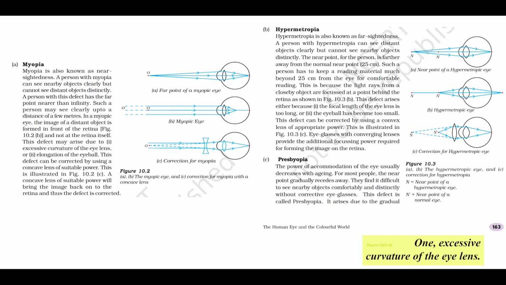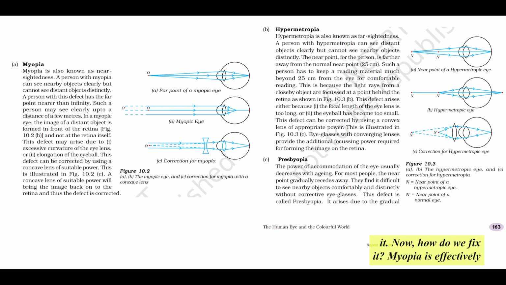Excessive curvature of the eye lens. This means the crystalline lens becomes too curved, too convex, making it overly powerful at bending light. 2. Elongation of the eyeball. The eyeball itself might have grown slightly longer than its normal spherical shape. In this case, even if the lens is normal, the retina is just positioned too far back, so the image forms before reaching it. So either the lens is too strong or the eye is too long. That's a great way to summarize it.